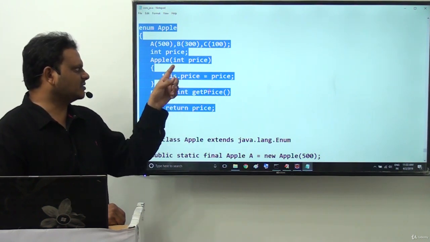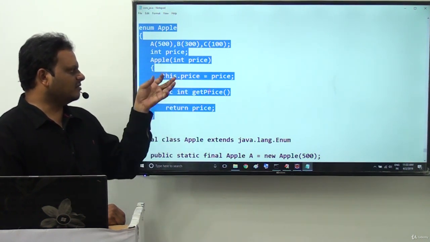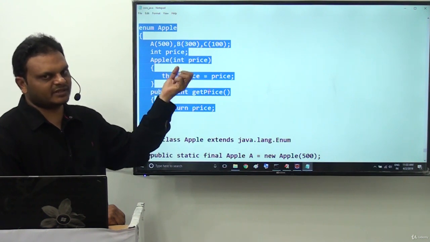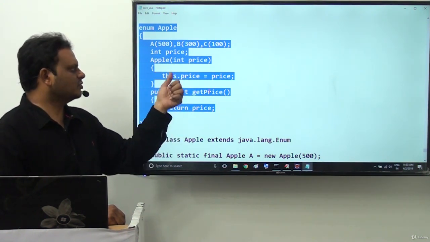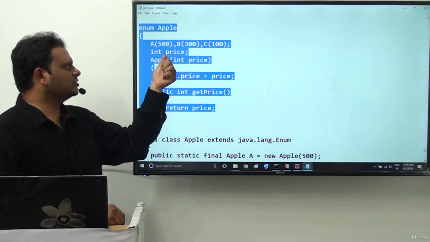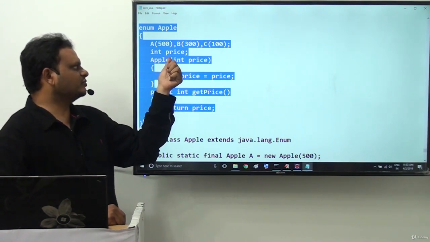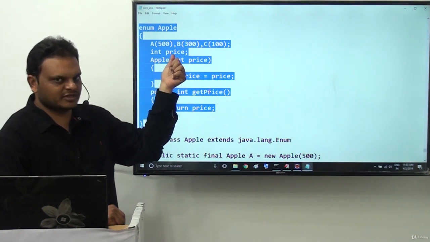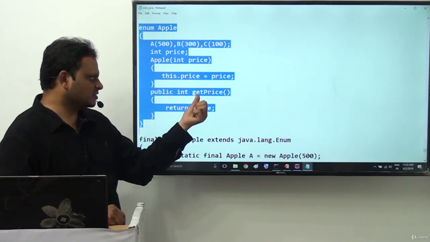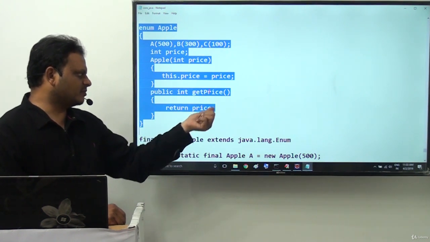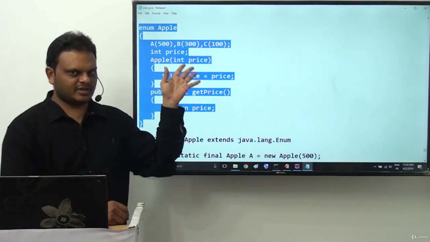This constructor maintains the data in the form of a local variable, but that value must be available outside. So we need to assign it to the class level variable, int price. Next, I want to get the value of this price variable, that's why we provided getPrice, returning the price value directly.